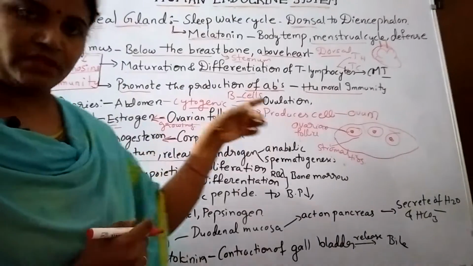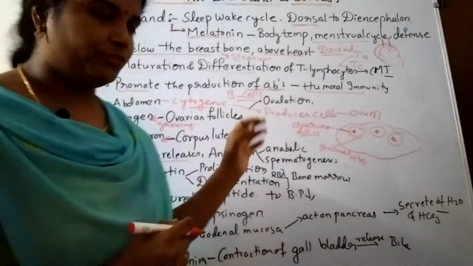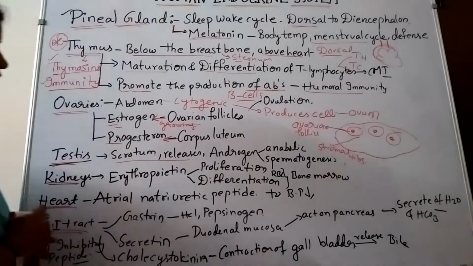So blood plays a very important role in that immunity. That's why it is known as humoral immunity.